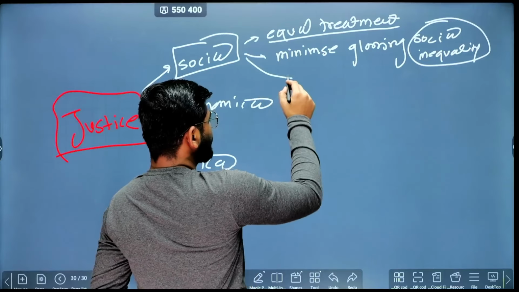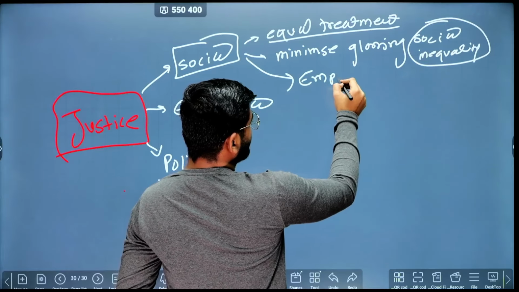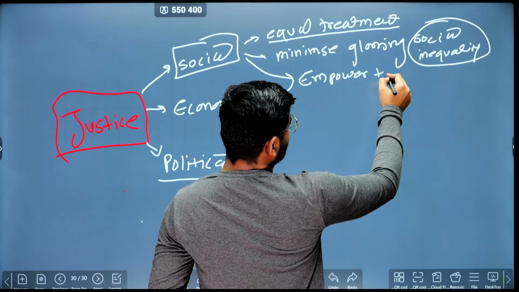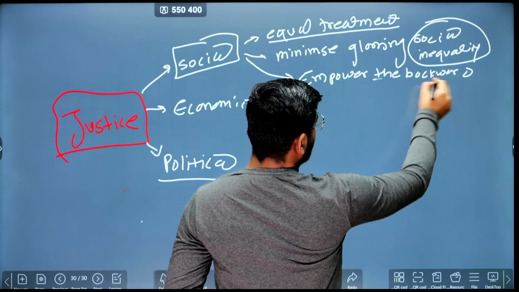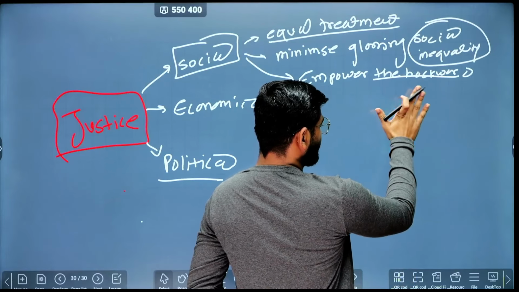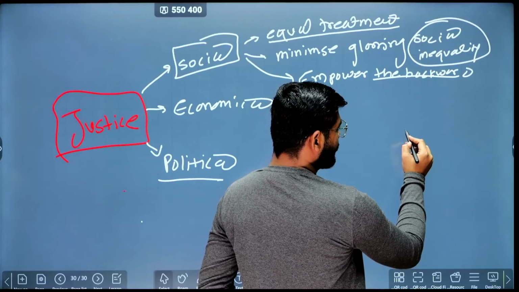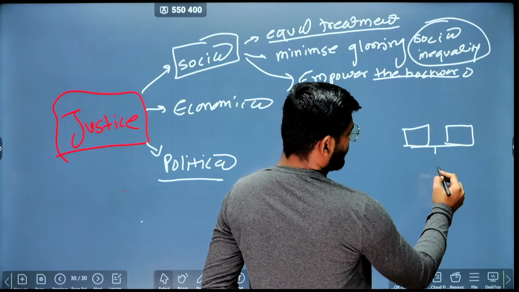At the same time, the state is obliged to empower the backwards, so as to bring the people together. This is the condition that we are ensuring through social justice, in a balanced way.